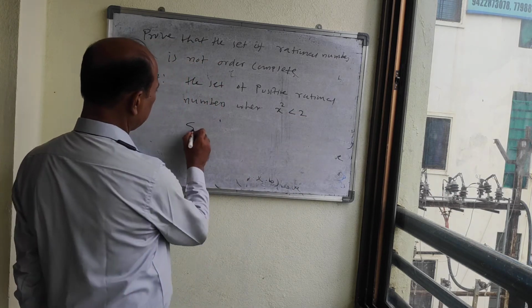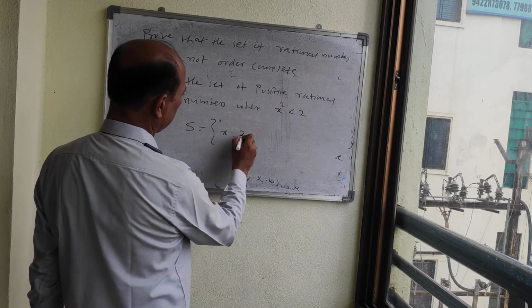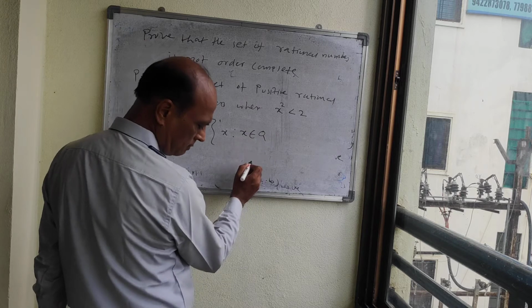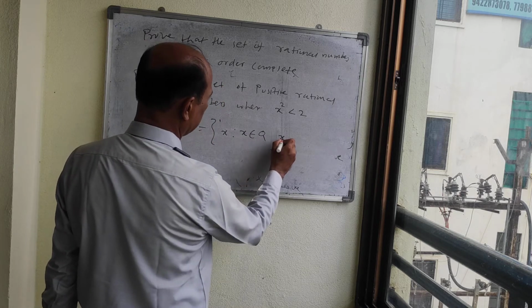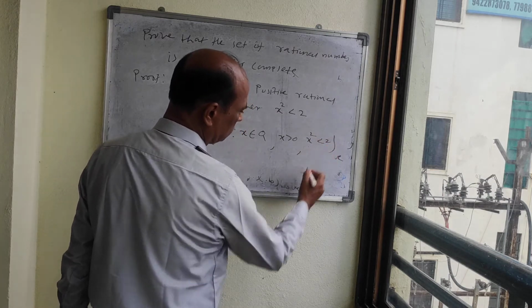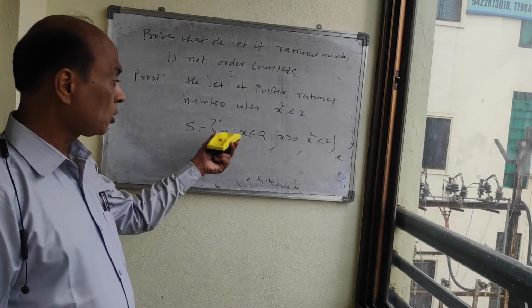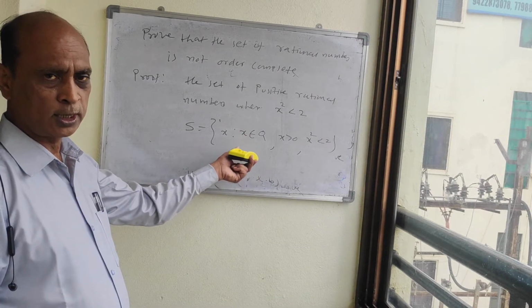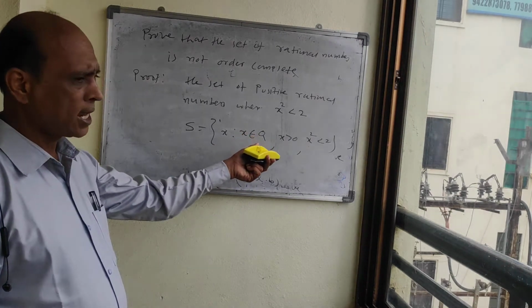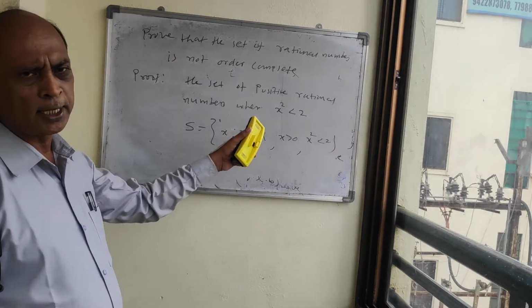Or we can say that S is equal to the set of x such that x belongs to Q, that is rational numbers, x is greater than 0, positive, and x square is less than 2. It means we are considering the set of positive rational numbers such that every element's square is less than 2.